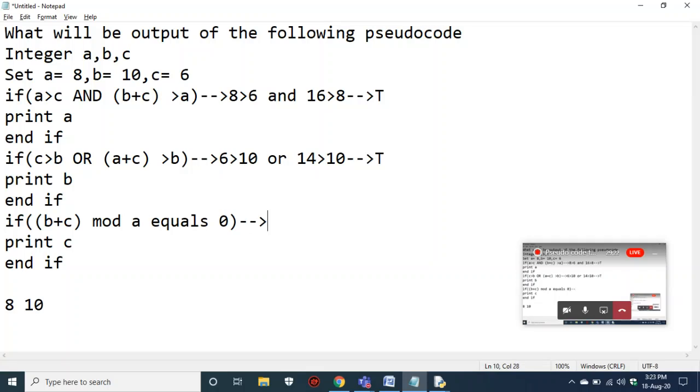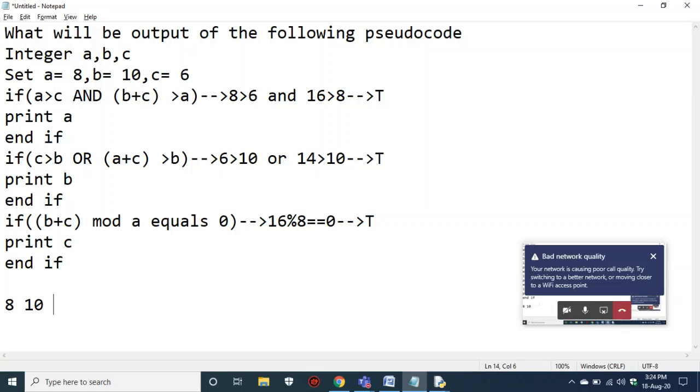So 16 mod A, what is A? 8. 16 mod A equal to 0 is being compared, right? This is also true, because 8 twos are 16. When you divide 16 by 8, you get the remainder as 0. That means your third if is also true. So now it enters the third if block, and you are printing 6. That means your code is done. You completed and checked all the statements, and finally you got a result.